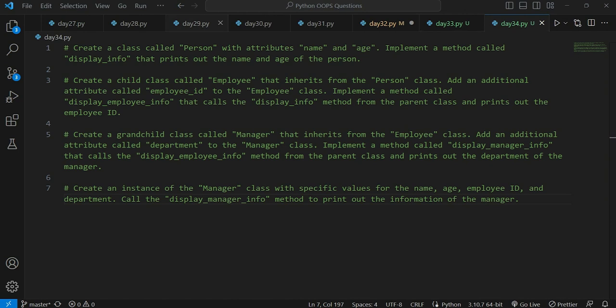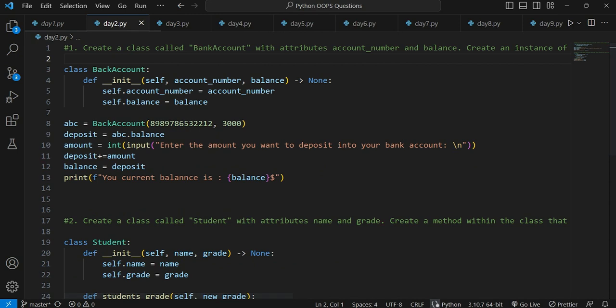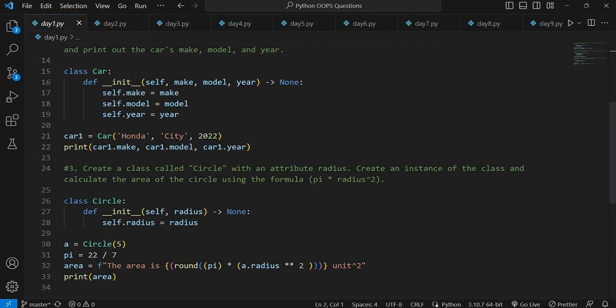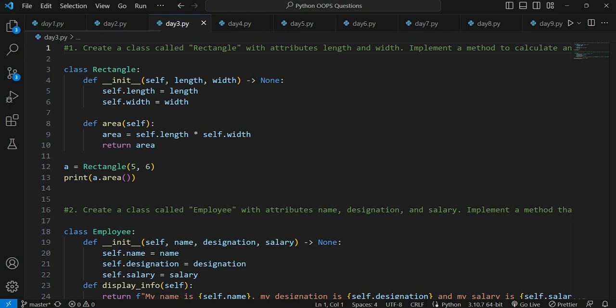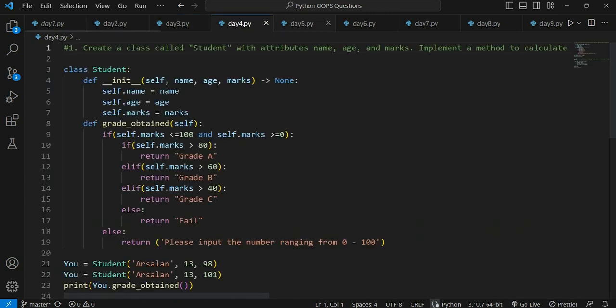We started with a very basic question and then moved on to a bit trickier questions, and we have been slowly and gradually increasing the bar. On day 1 we solved a very basic question, then on day 2 we increased the bar, then on day 3 we increased it again from day 2, and we keep on increasing the question difficulty level.